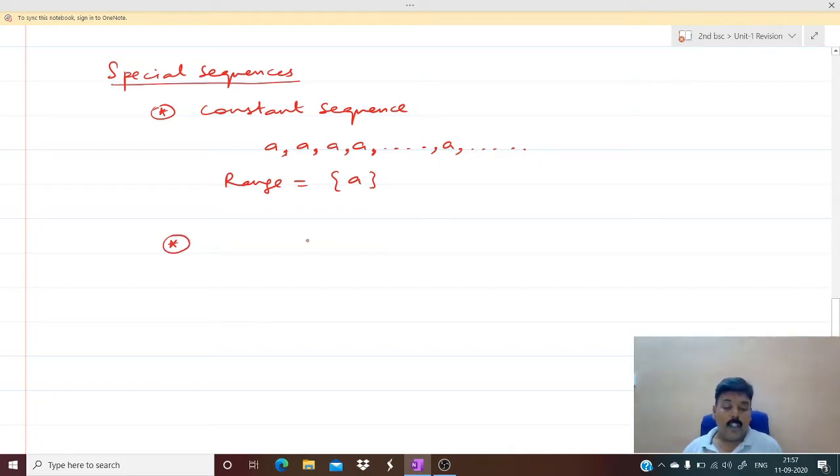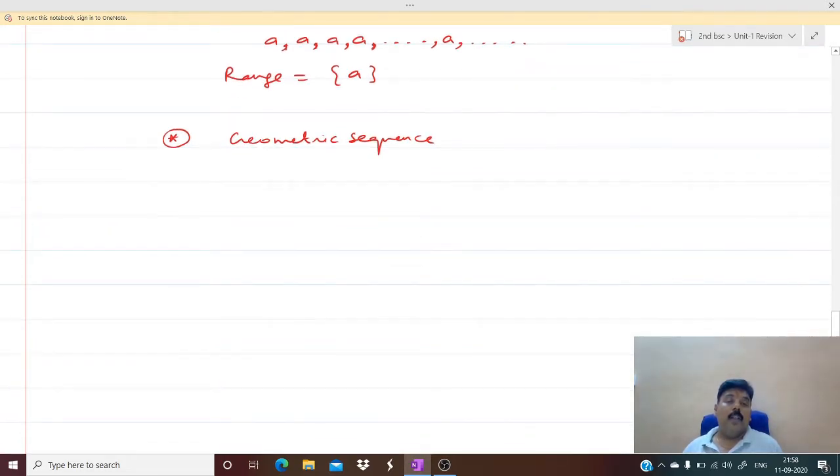We have some other sequences which are special. Normally we give them special names. So another sequence is the geometric sequence. Everyone of you knows about the geometric series. Here we are dealing with the geometric sequence.